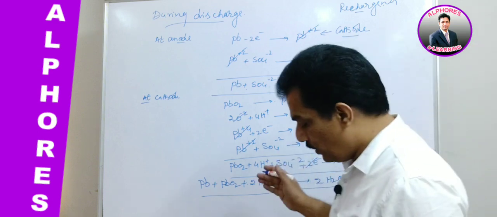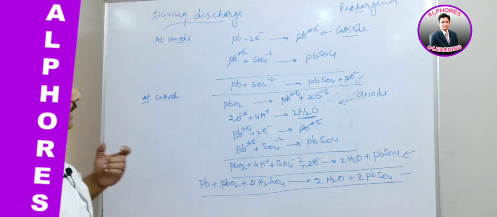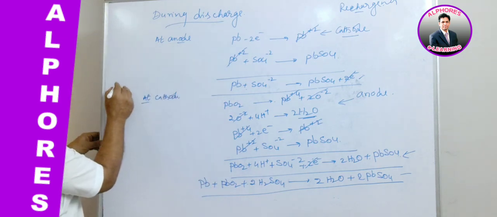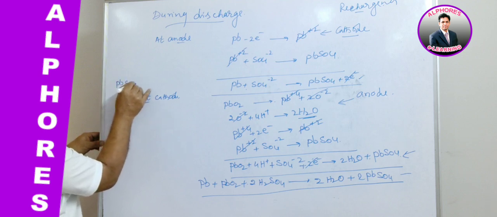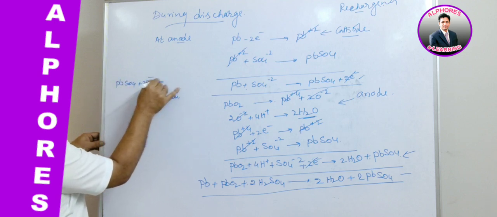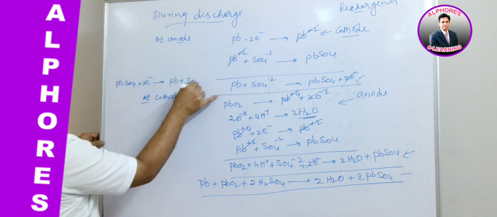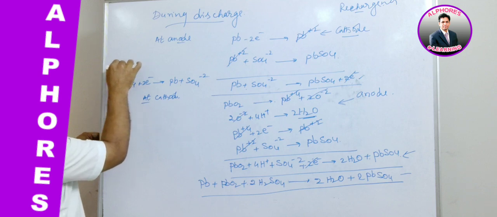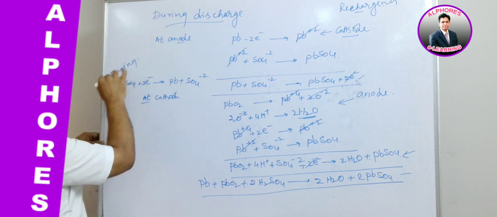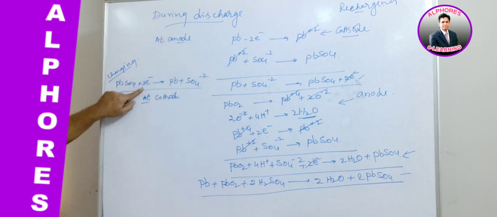During charging, the reactions are just the reverse. PbSO4 plus 2 electrons gives Pb plus SO4-2. This is during charging, and this behaves as the cathode because of electronation.